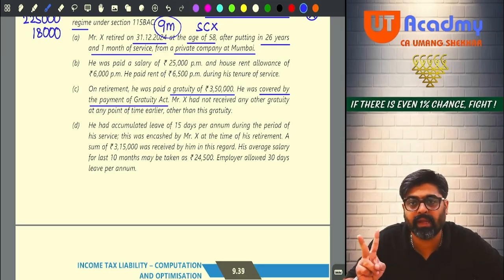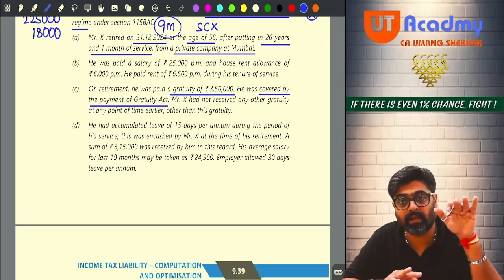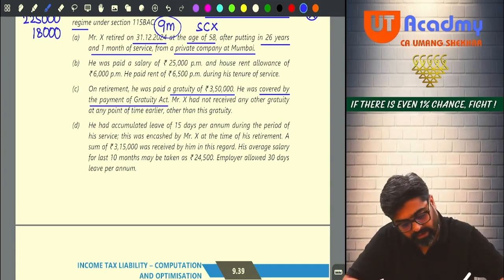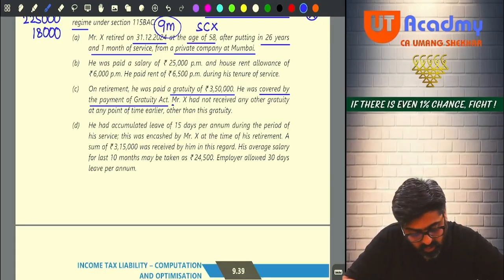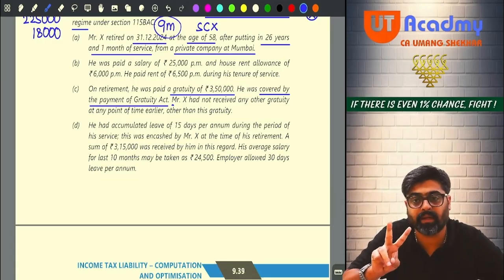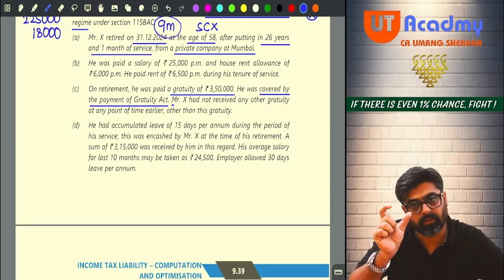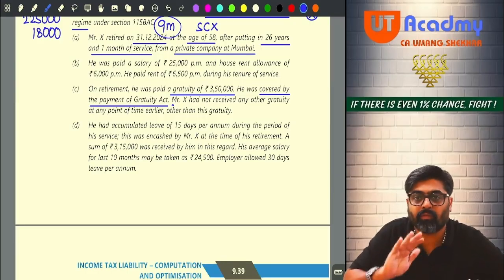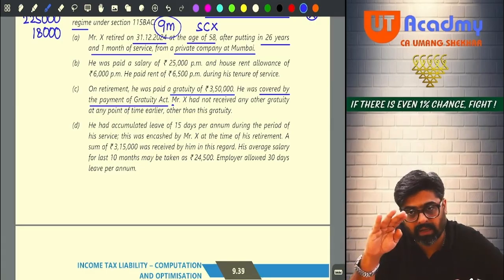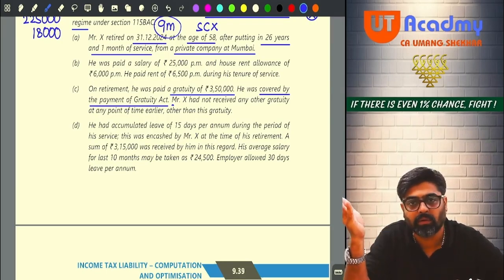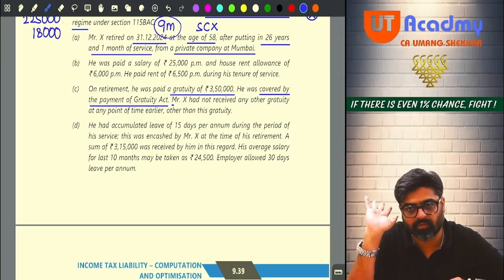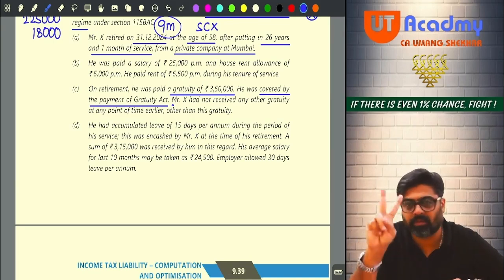A, actual gratuity. B, maximum 20 lakhs. And C, that 20 lakh limit will be reduced if you have already claimed gratuity exemption earlier. In this question they are saying X had not received any other gratuity at any point in time earlier other than this gratuity. That means his 20 lakh limit is intact. That is not changed. 20 lakh will remain 20 lakhs. If you would have taken gratuity earlier and claimed the exemption earlier, then your 20 lakh limit would have been reduced by that amount. Getting my point? So 20 lakhs. First is actual gratuity 3,50,000. Second is maximum 20 lakhs.